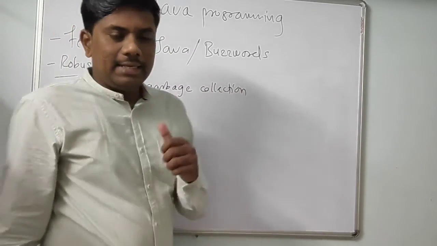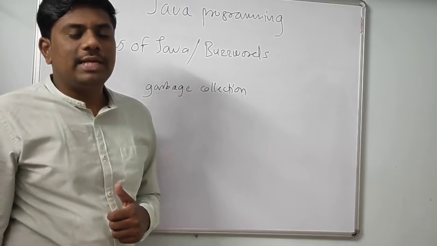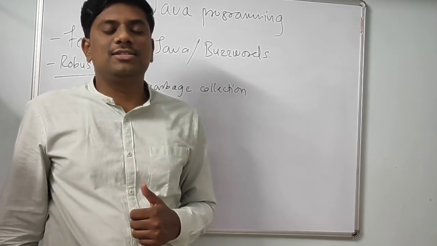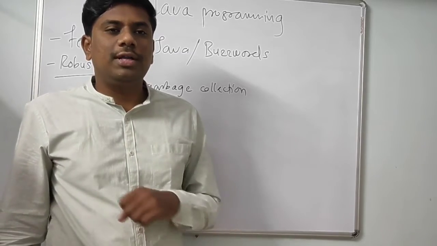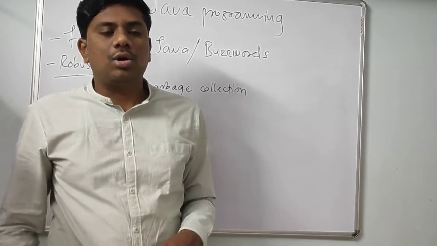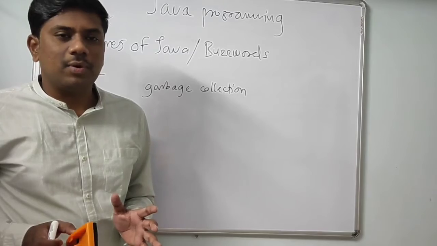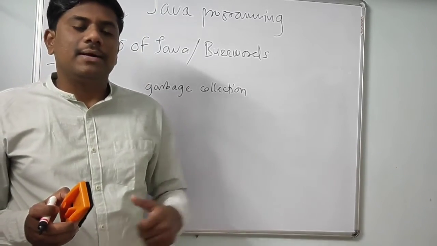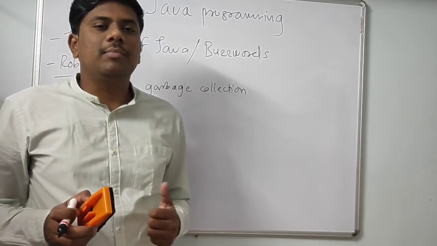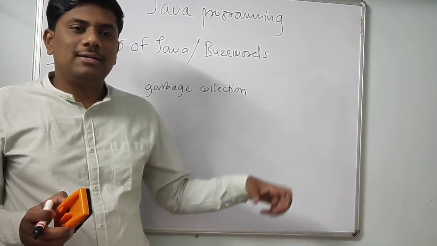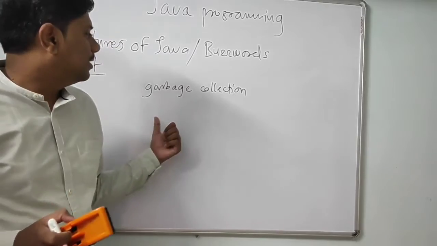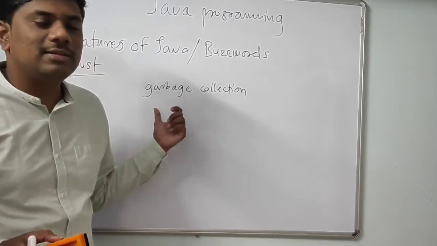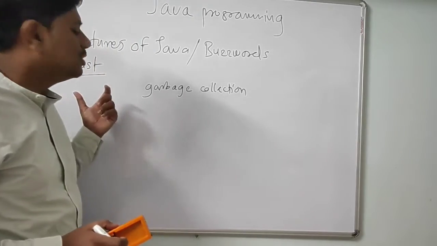So inside Java or inside JVM, there is one program called garbage collector that will take the decision of releasing the memory or deallocating the memory or destroying the objects. As a developer, as a programmer, there is no need to explicitly write some code to deallocate the memory or to destroy the objects. That job will be done by garbage collector in Java. Such mechanisms are there in Java. That is why Java is robust.